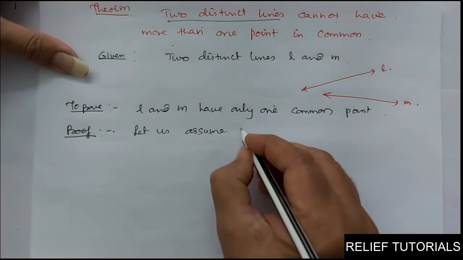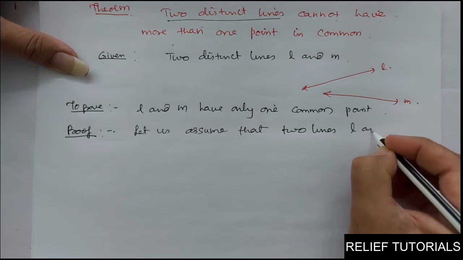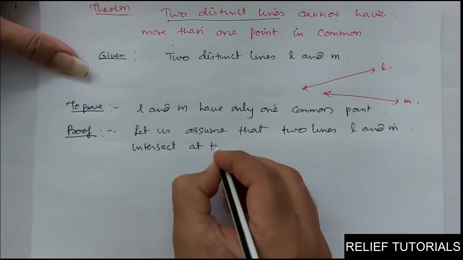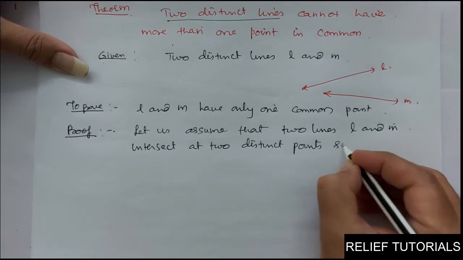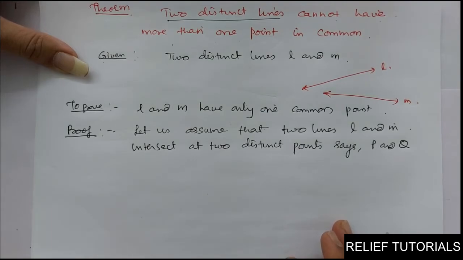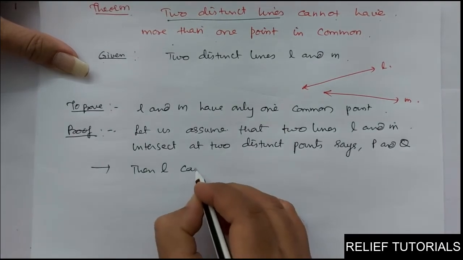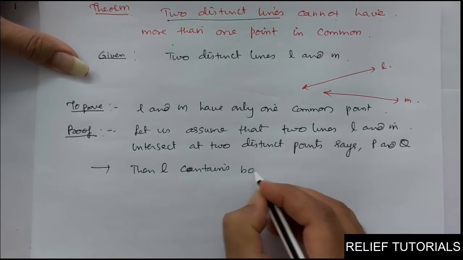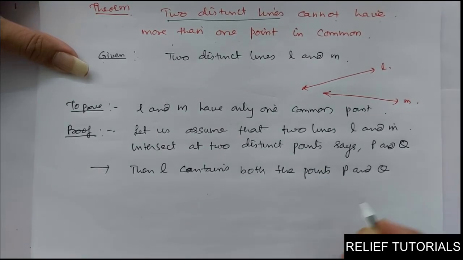So now let us assume that two lines L and M intersect at two distinct points, say P and Q. These are the two distinct points where these two lines intersect. So then we can say L contains both the points P and Q. Why? Because they intersect at two distinct points.